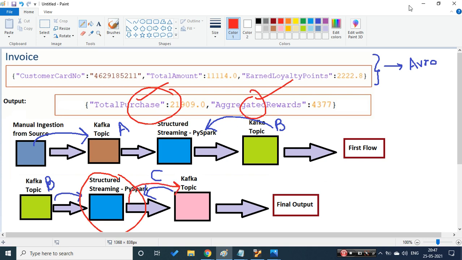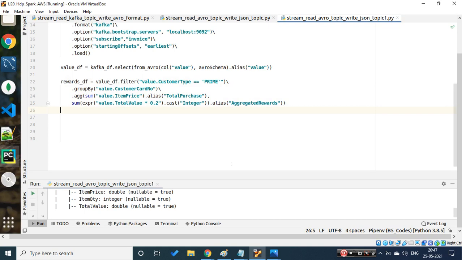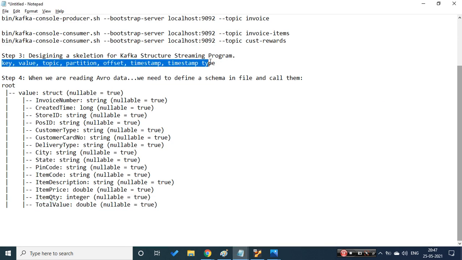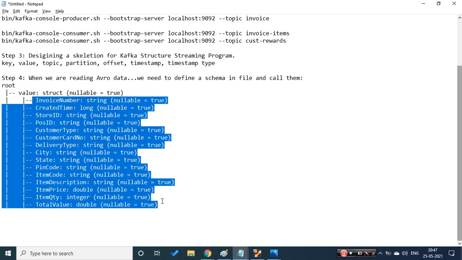Yesterday, if you recall, I told you that whenever we write data to a topic, as the topic has columns like this, we always need to write the data belonging to these columns only. We cannot use these columns straight away.